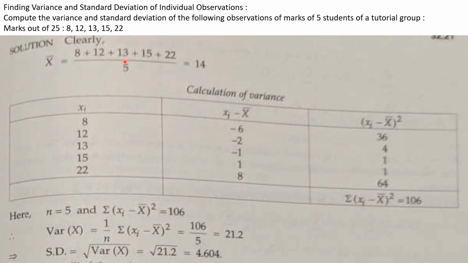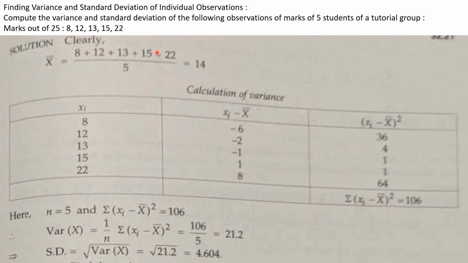What is the first step, my children? X bar. We have to find the mean of the given data. So sum of the observations by number of observations: 8 plus 12 plus 13 plus 15 plus 22 whole divided by number of observations 5. Understood this step, my children?